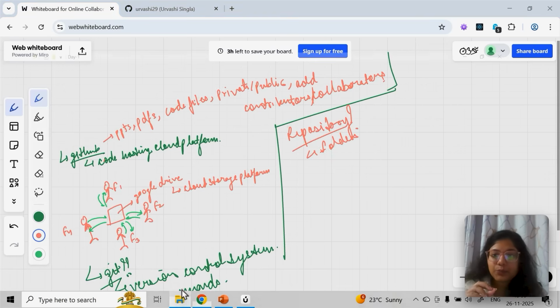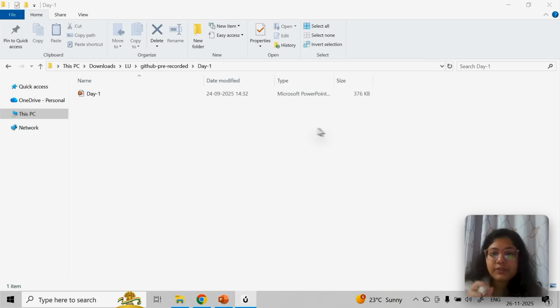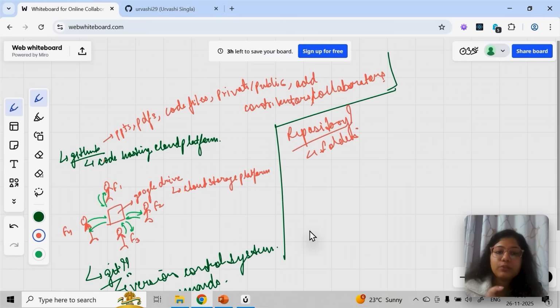Just like in my laptop, for example, I've created a folder called day one. I will put the same folder in my GitHub. A repository is a folder which represents one project. Let's say you are building a React project, so one repository will represent one project. But it's not fixed. You can put multiple projects together also, but it depends.